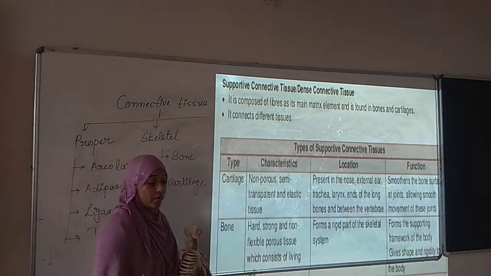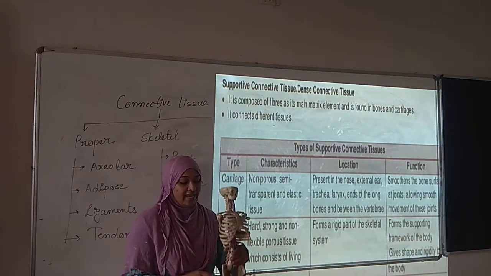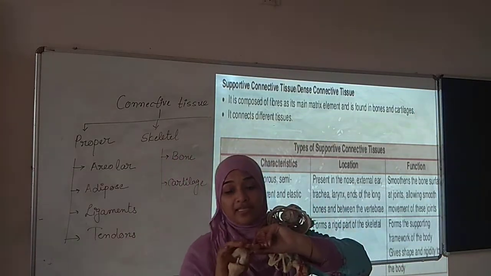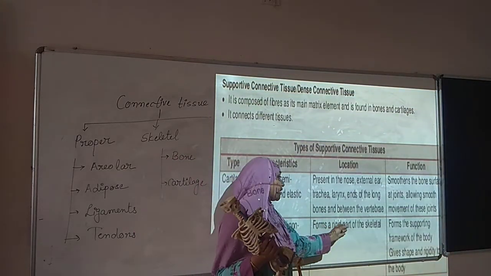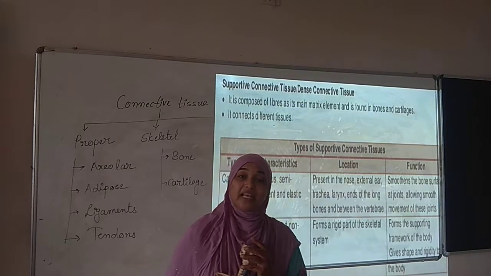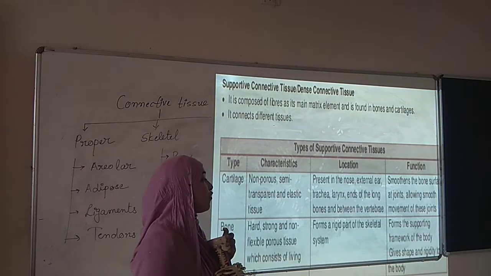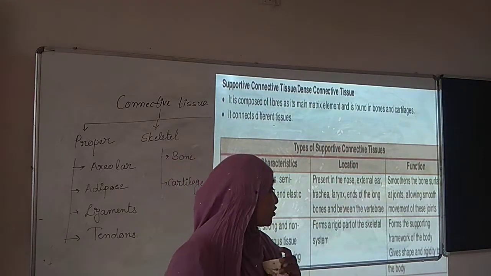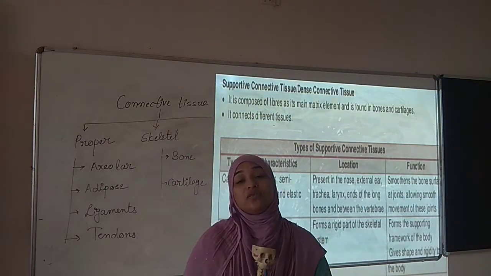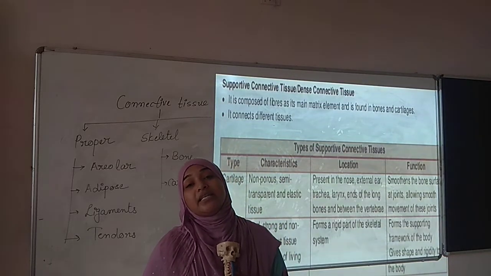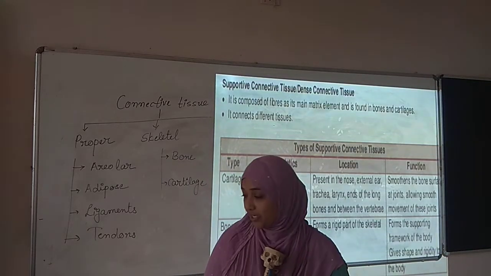Now moving up to the bone. Bones are hard, strong and non-flexible. As I already told you that bones are non-flexible. We cannot bend the bone. It forms the rigid parts of the skeletal system. As I told you that matrix should be rigid. So here in bones, matrix कैसा है? Rigid है. It forms the supporting framework of the body, gives shape and rigidity to the body. बोन हमारी बॉडी को क्या करते हैं? Bones are giving shape to our body and rigidity to our body. So we had completed second type of connective tissue, that is skeletal connective tissue.